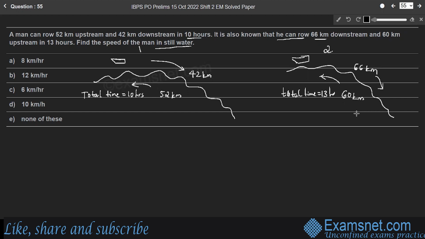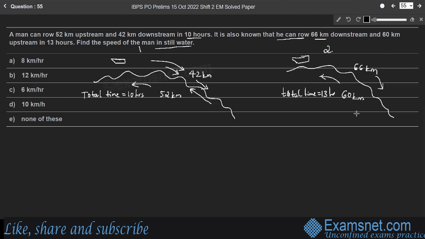So what is upstream speed here? So whenever a man or boat moves in the opposite direction of the stream. So the stream is in this direction downwards. So in the opposite direction of the stream means upstream motion. In the same direction of the stream means downstream motion, right? Therefore, if you consider x as a speed of the boat and y as a speed of the stream. So both in upstream and downstream motion, we also use two terms, speed of the boat or speed of the man in still water and speed of the stream.